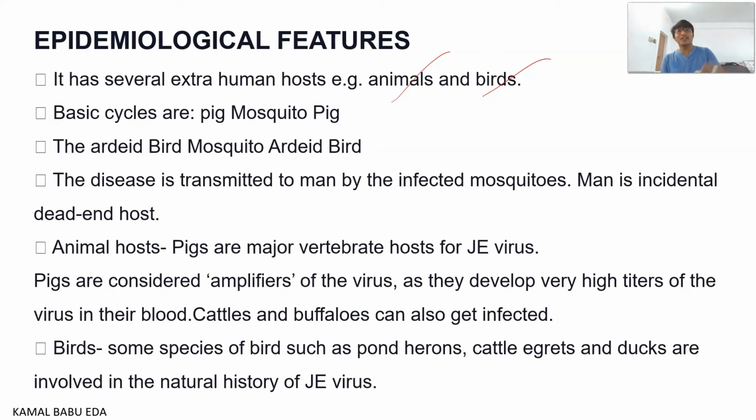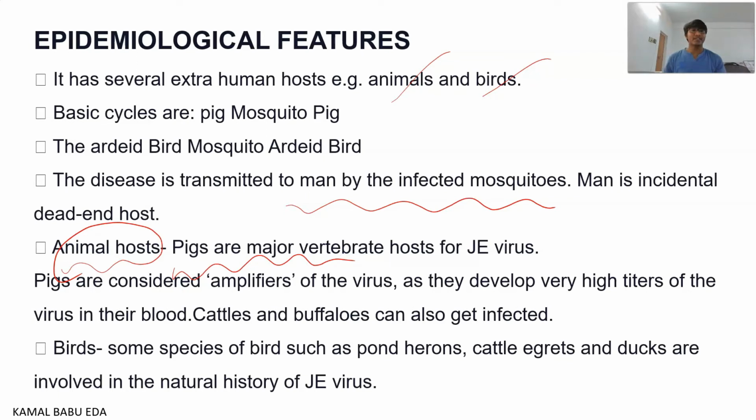I'll explain clearly in the life cycle, so let's move on with the topic. Here the disease is transmitted to man by infected mosquitoes. Coming to the animal hosts, pigs are the major vertebrate host for Japanese encephalitis. You can see more cases in pigs.